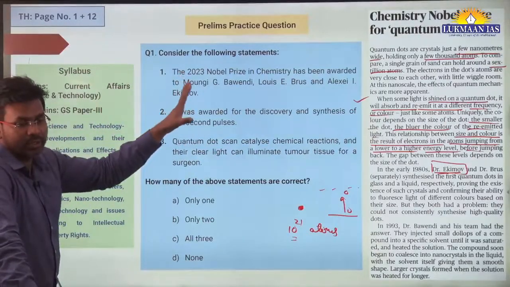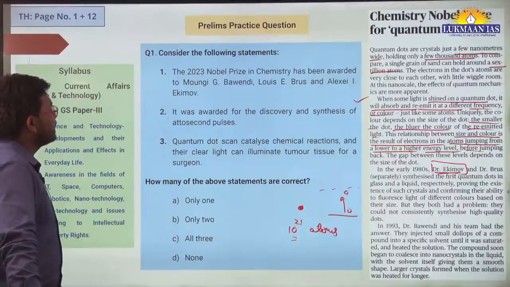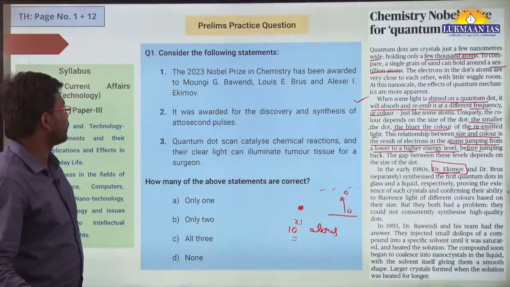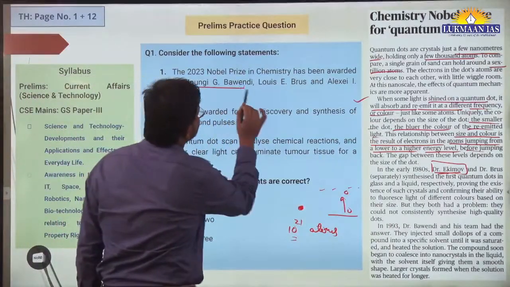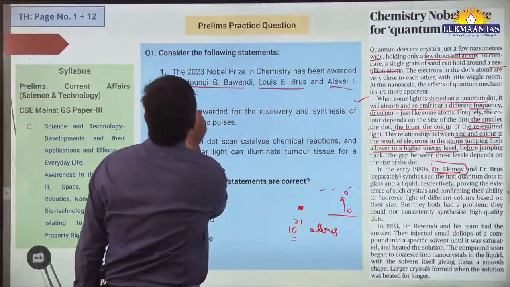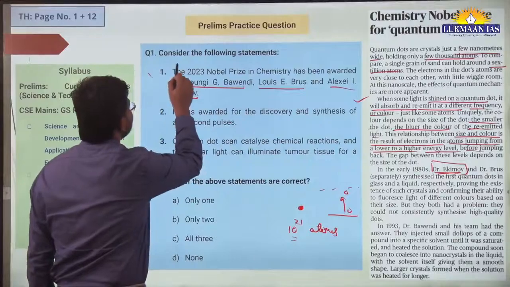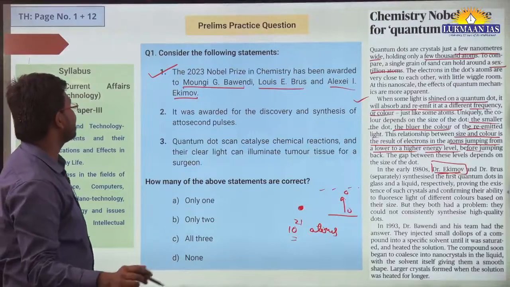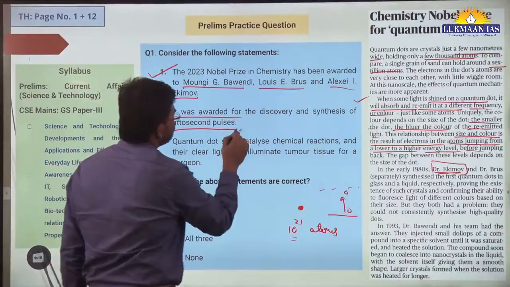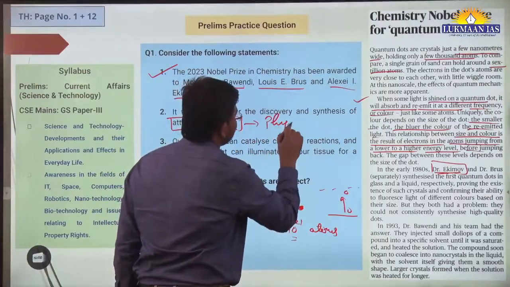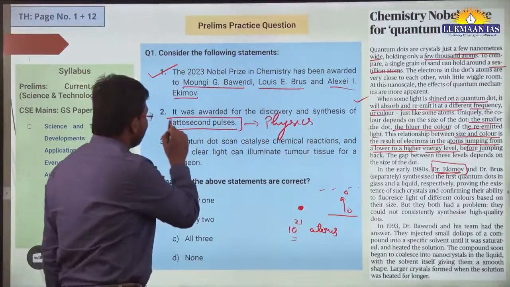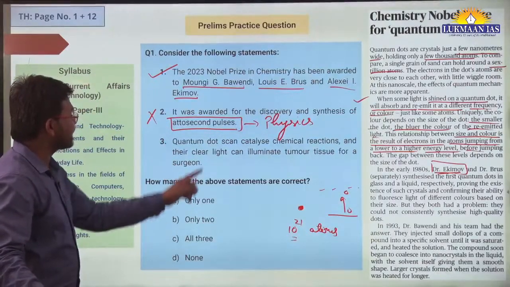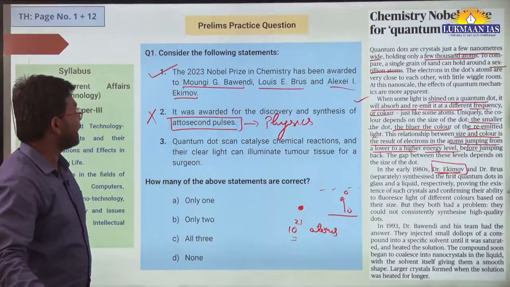This question is based on this topic. It says, consider the following statements. The 2023 Nobel Prize in Chemistry has been awarded to Moungi G. Bawendi, Louis E. Brus and Alexei Ekimov. So these are the names, right? So this is right. What is the second statement? It says it was awarded for the discovery and synthesis of attosecond pulses. This is related to the Nobel Prize in Physics, right? We have discussed it yesterday. So this is wrong.